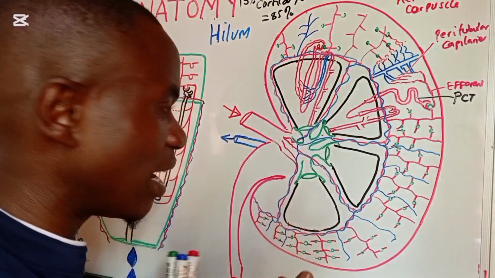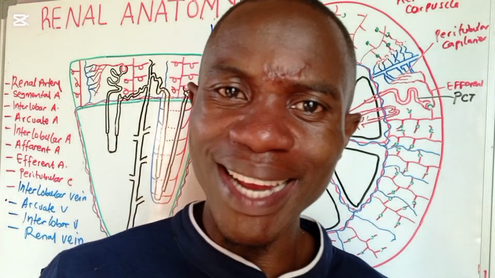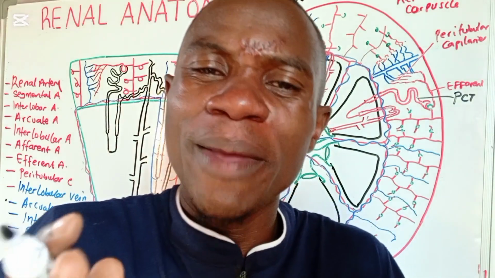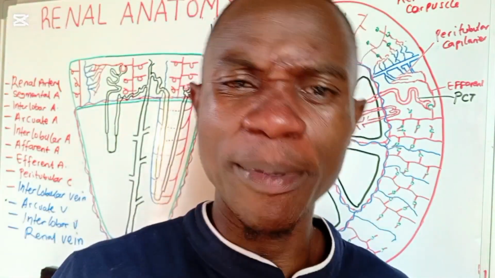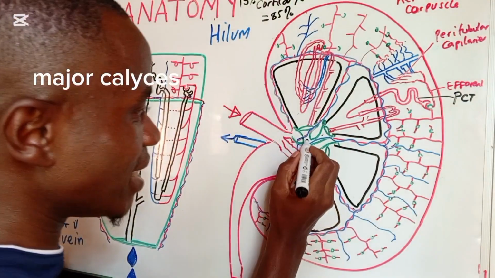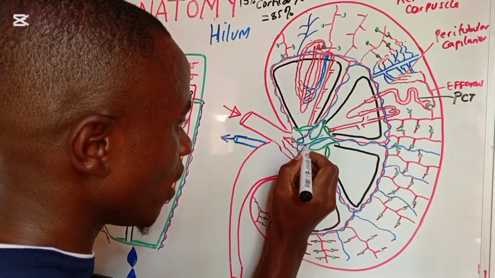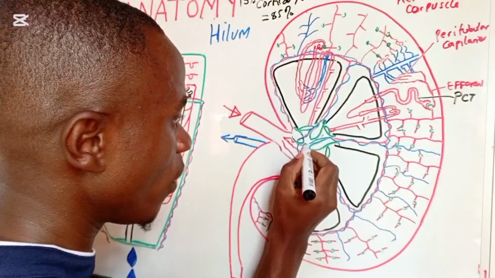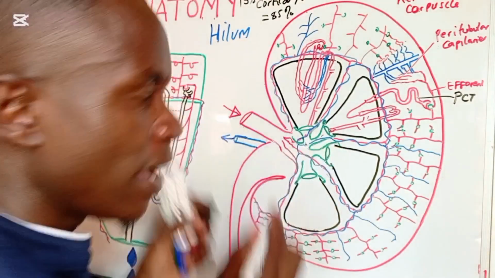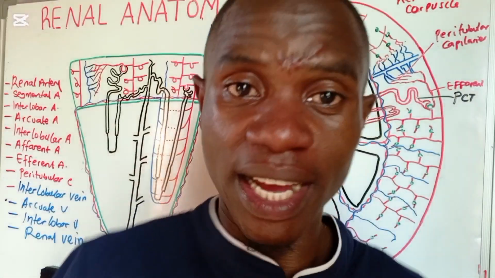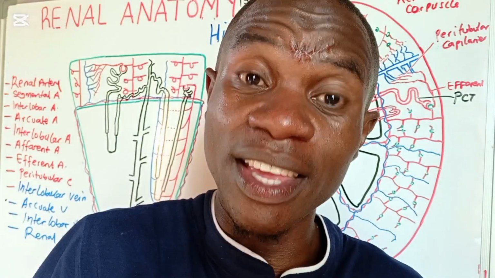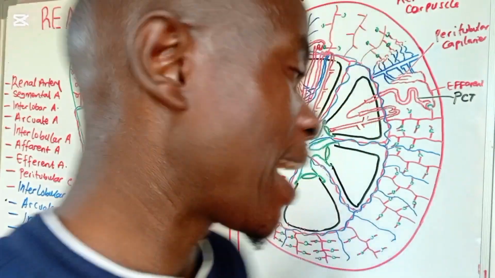When they come together, when we form more than one minor calyx, you're going to be making a bigger pipe, and that bigger pipe is what we call the major calyx. So when you see this one is the minor calyx, but when they unite somewhere here, it becomes big, meaning that it is major. Okay, major calyx having a combination of the minor calyx.